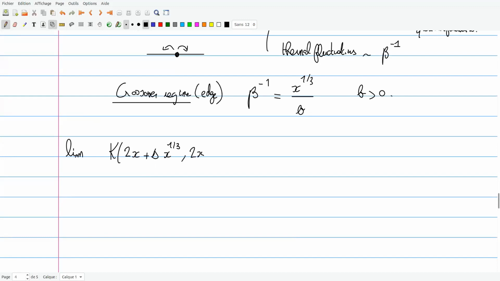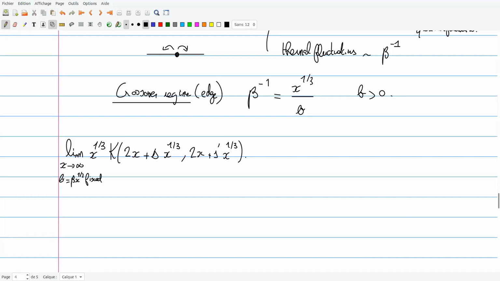Let's consider the correlation with what happens at a position given by x prime in a normalized image. I need to add a factor x to the 1/3, because this will essentially be a density. So I'm considering really the limit x tends to infinity, where I keep b equal to beta x to the 1/3 fixed.